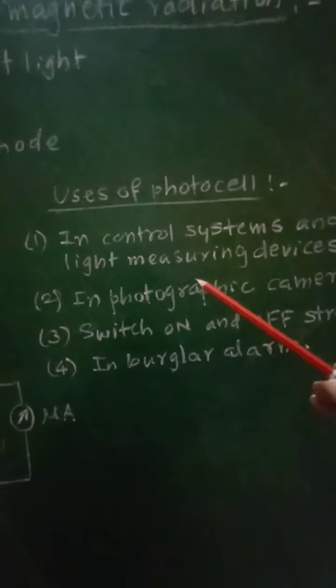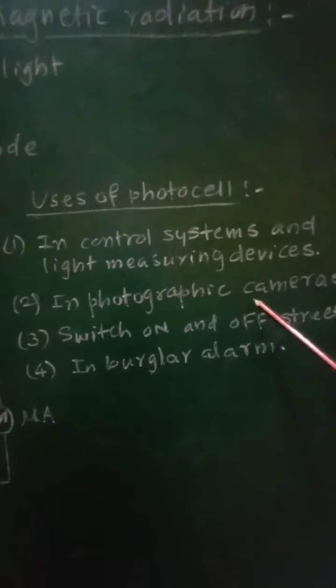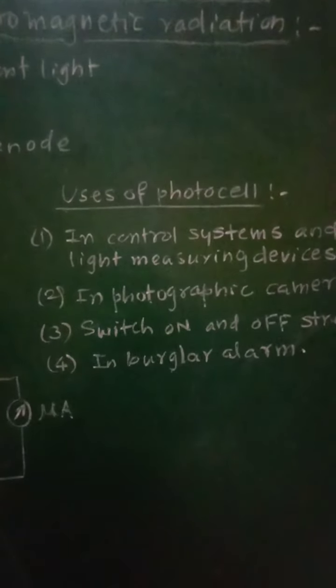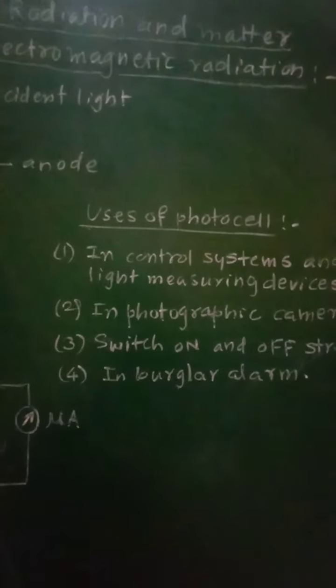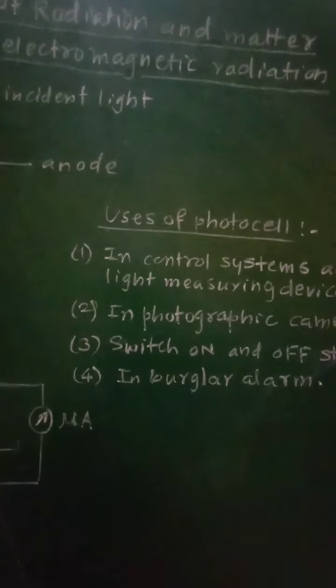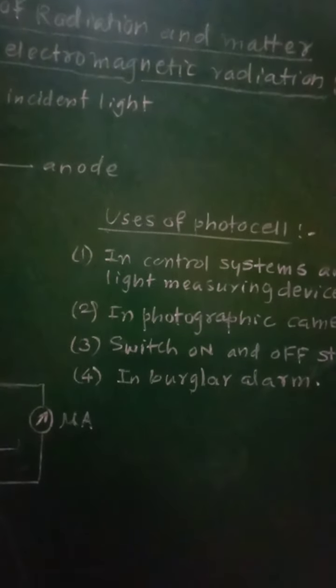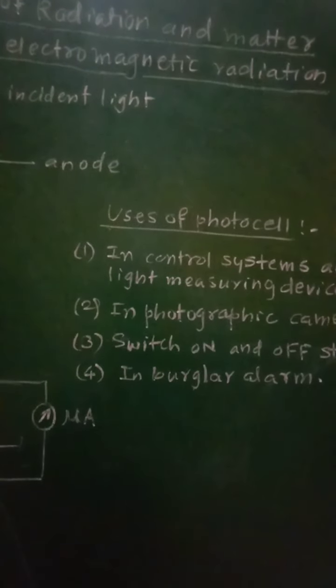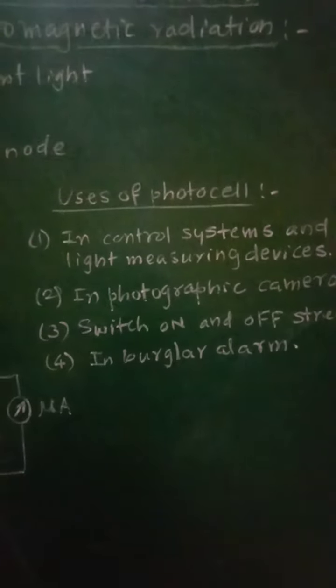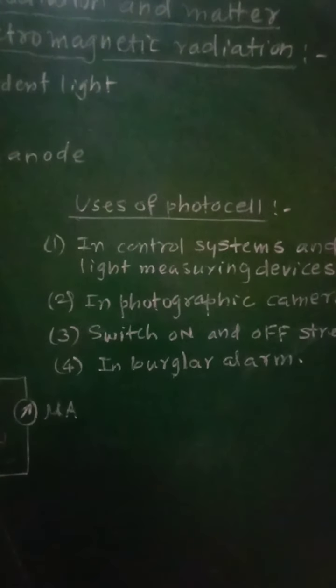Second, it is used in photographic cameras. In photographic cameras, photocells are used to measure the intensity of light.